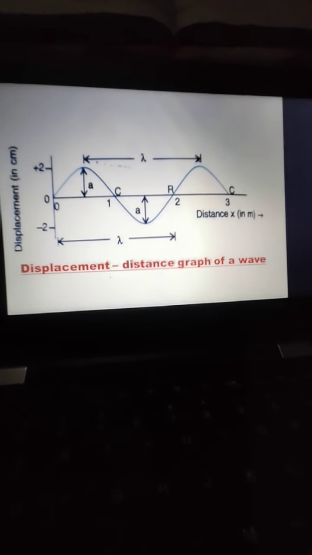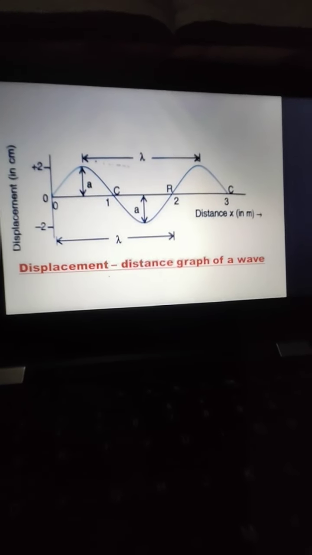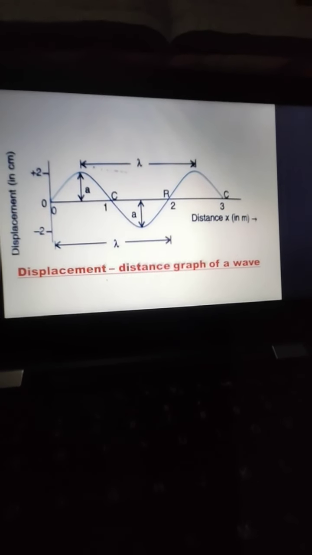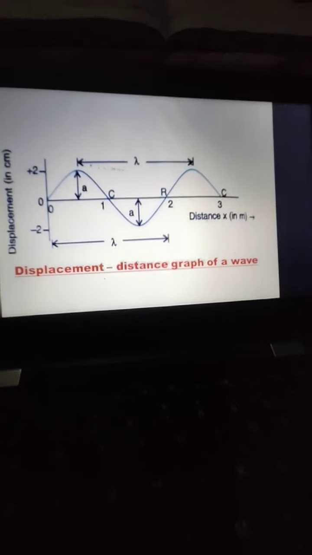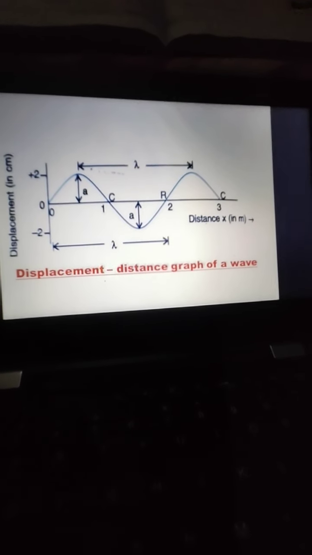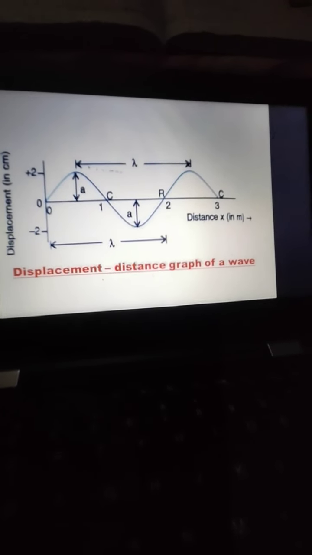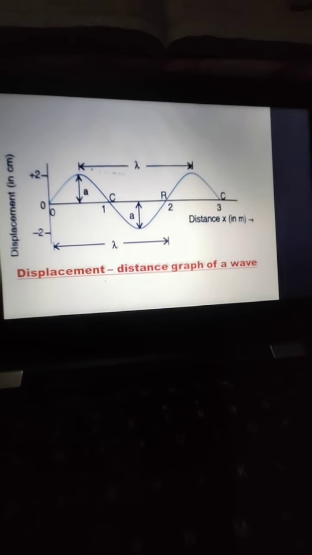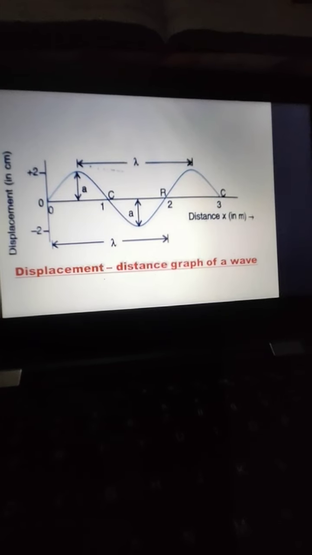And what is a longitudinal wave? The wave in which the particles of medium vibrate or travel in the direction of propagation of wave, same as the direction of propagation of wave, that kind of wave is known as longitudinal wave.